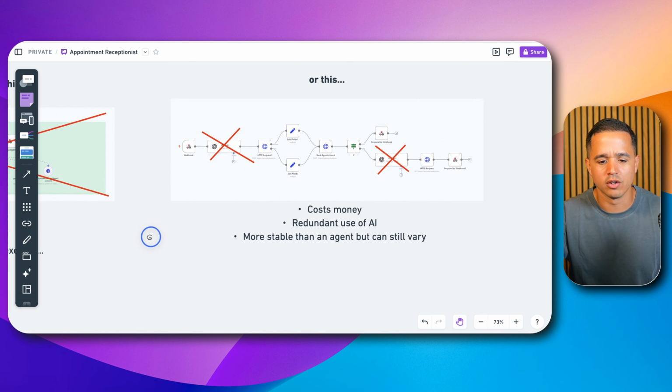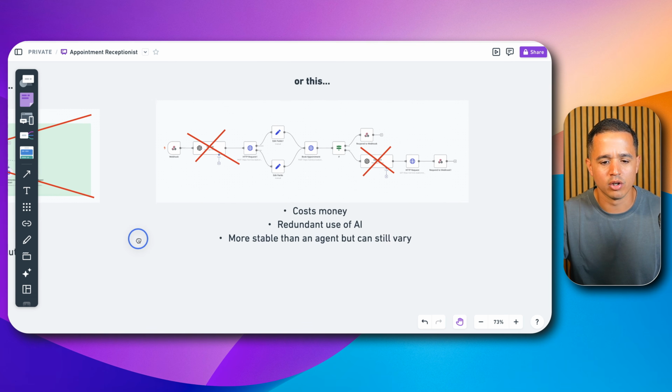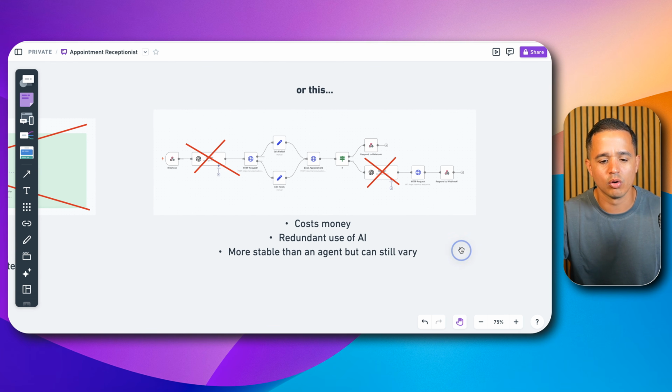Now, in this workflow, it doesn't really look the same. This is more of a linear workflow or a reactive workflow, as some like to call it, but there's still AI involved in it. If you notice where the red X's are, we have AI nodes in there. And what we were using these AI nodes for in the past was to just format data. In this case, we were formatting date and timestamps into ISO 8601 format.